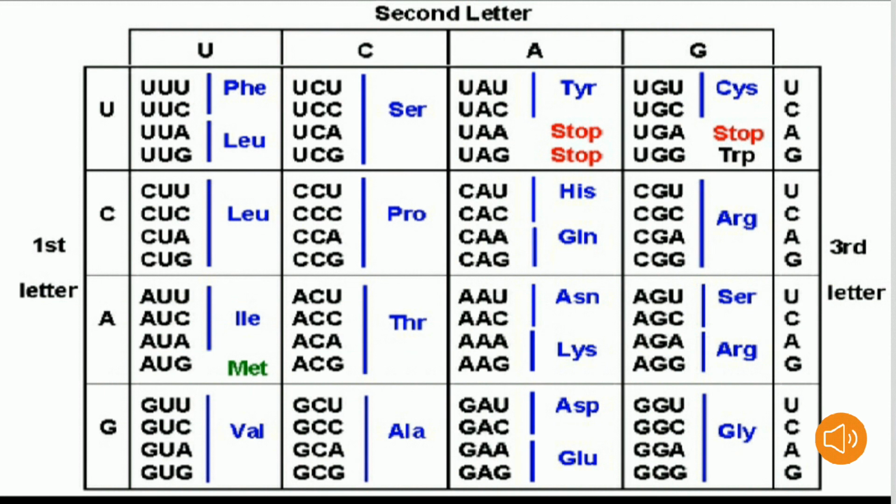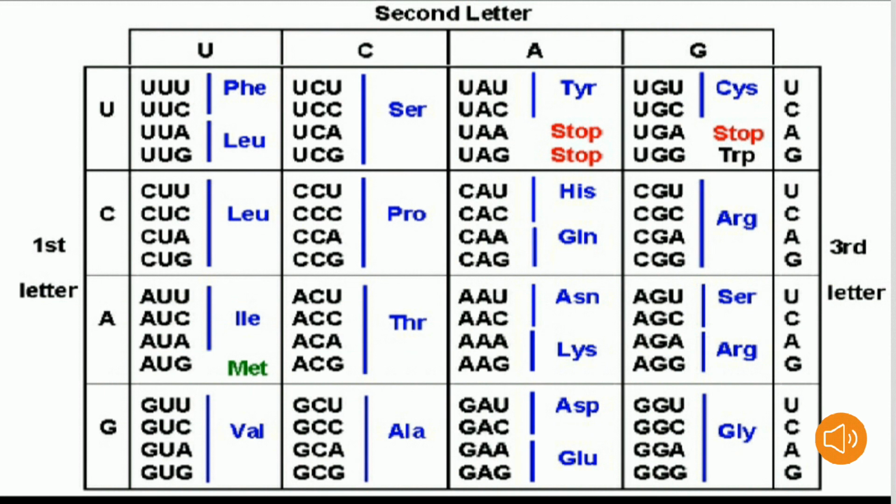Fourth row, first quarter, GUU, GUC, GUA and GUG, the triplet nucleotide codons, code for the amino acid valine. Now you can see first row, second quarter, UCU, UCC, UCA and UCG. These triplet nucleotide codons code for the amino acid serine. Now first row, third quarter, UAU and UAC, triplet nucleotide codons, code for the amino acid tyrosine.